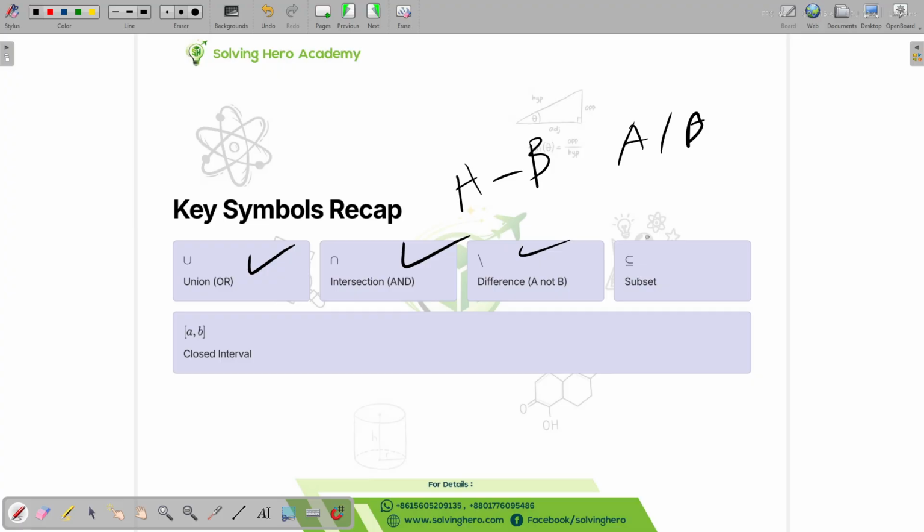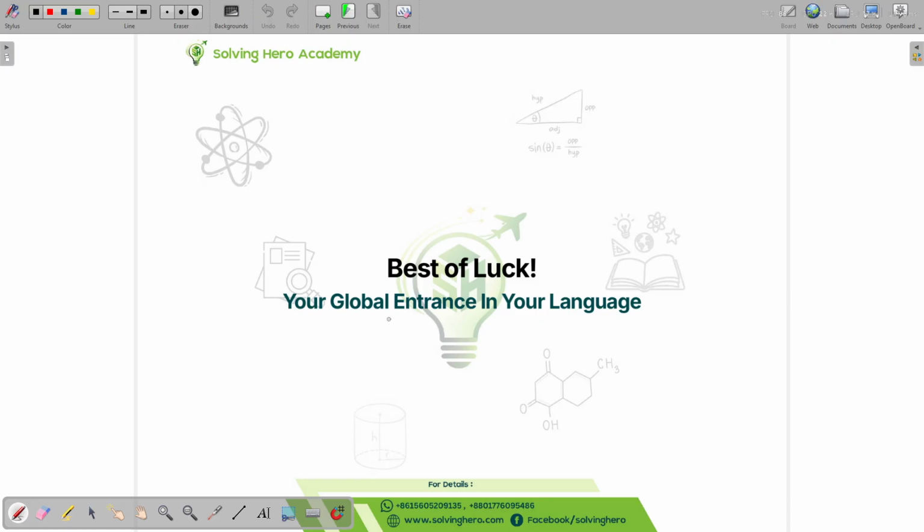Subset, we have discussed it. We only use this for sets. We only use the belongs to for numbers. Okay, so A, B are closed intervals. And we also have discussed the parentheses as well. So that was all for our set chapter. This was a very easy chapter.